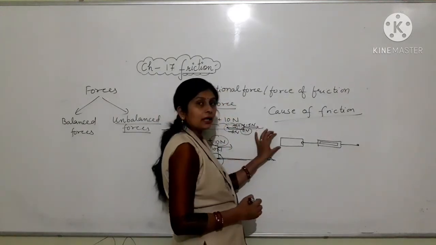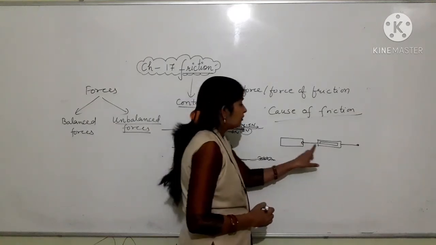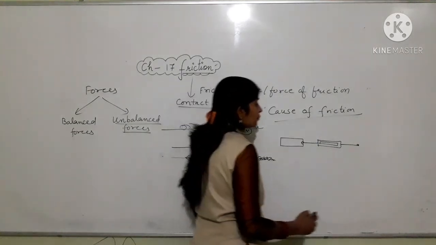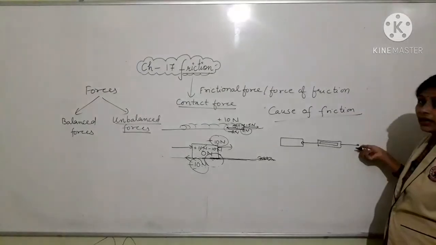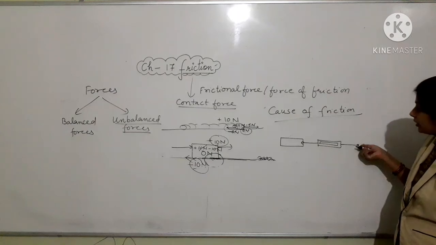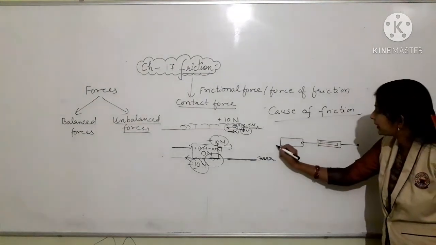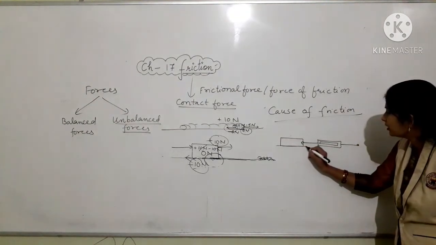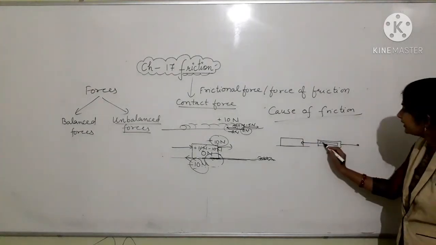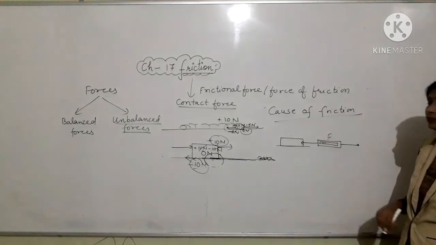Tie one end of the brick to the spring balance, and hold the other end of the spring balance with your hand. Now apply force with the help of the spring balance on the brick. Then this brick moves over the floor. Record the reading in the spring balance. What reading? The reading of force.